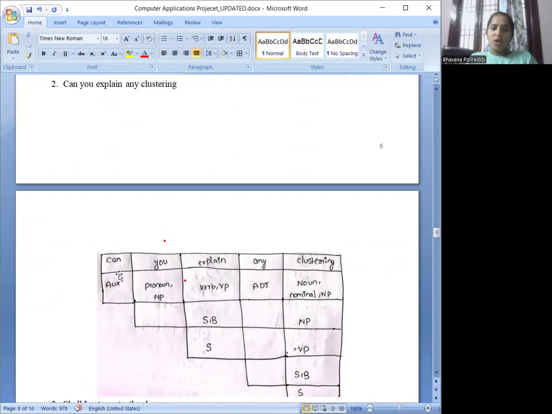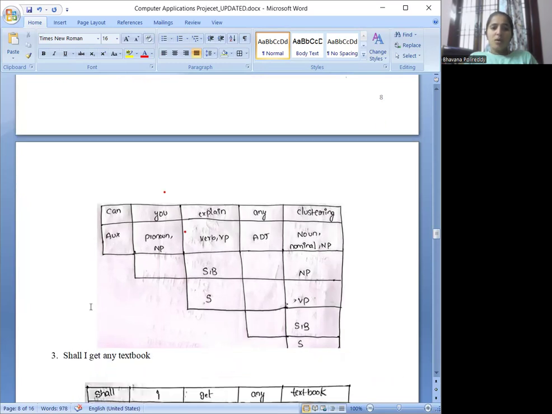Can is an auxiliary based on the rules that we have, and you is a pronoun, which can be a noun phrase. Explain is a verb, which can be a verb phrase. Any is an adjective, clustering is a nominal, and nominal is a noun, which is an NP.